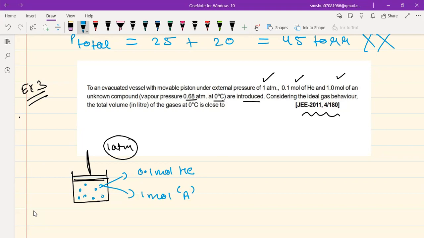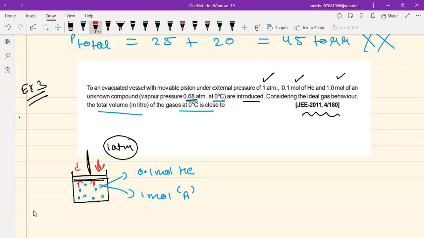And for this unknown compound, the vapor pressure is 0.68 at 0 degrees centigrade. Considering ideal gas behavior, what will be the total volume of gases at 0 degrees centigrade? So this is a very, very classical problem. And remember, the piston is movable, so it can only be at rest if the external pressure and the pressure of these gases are equal.